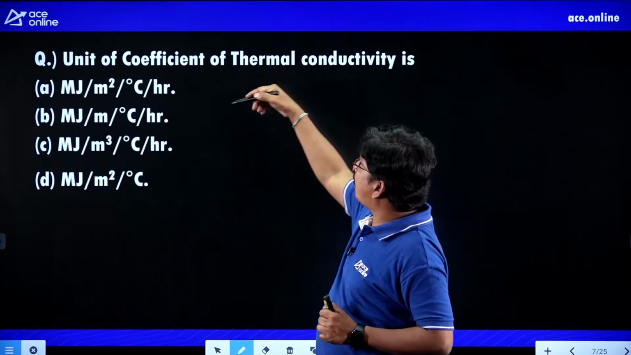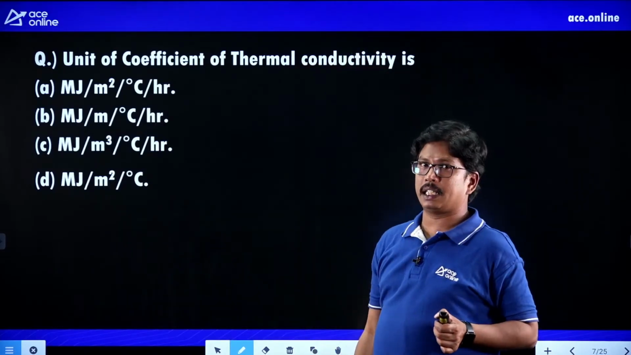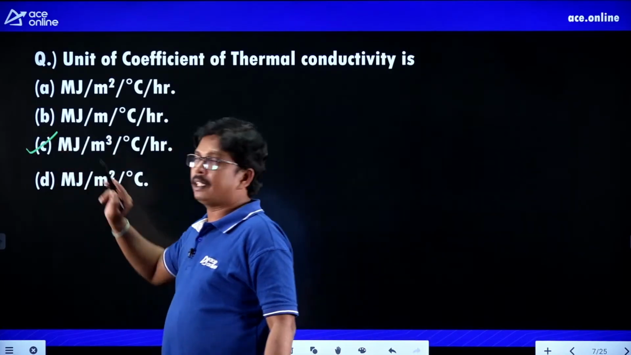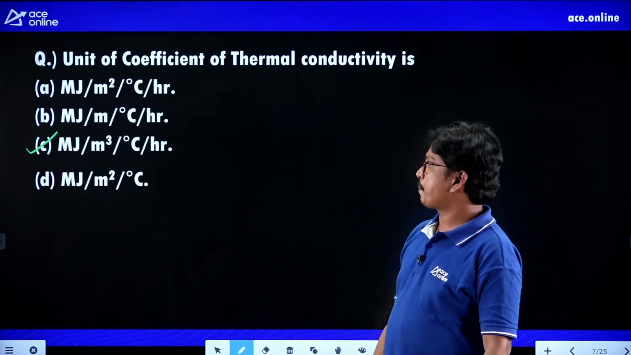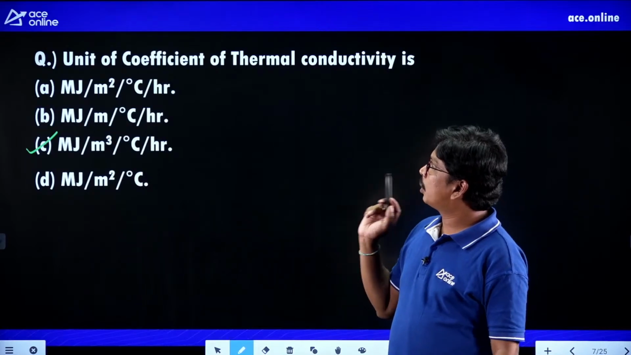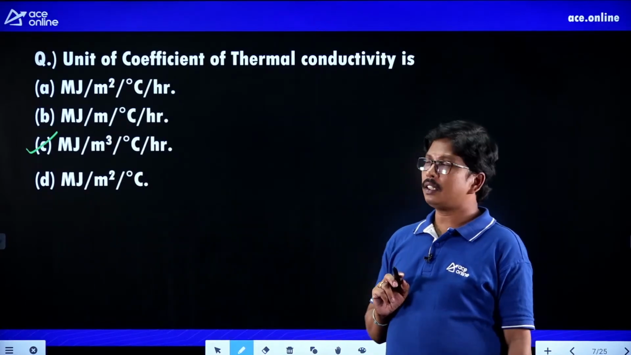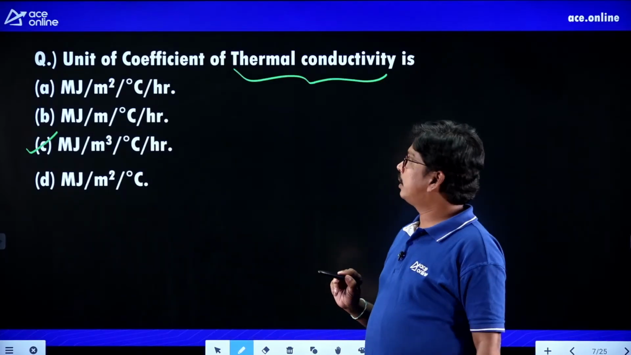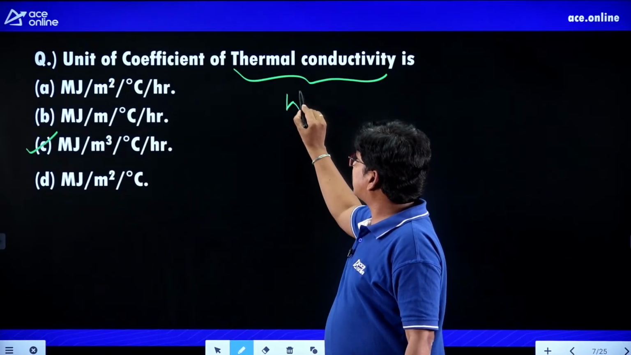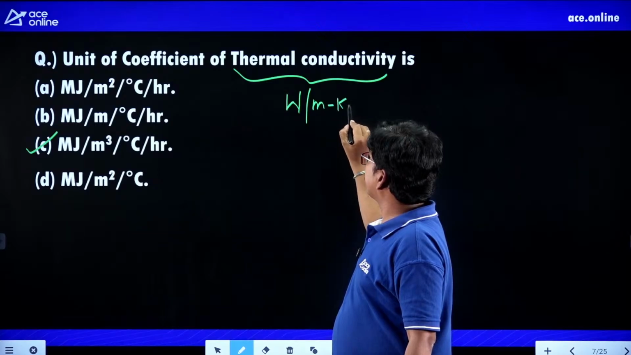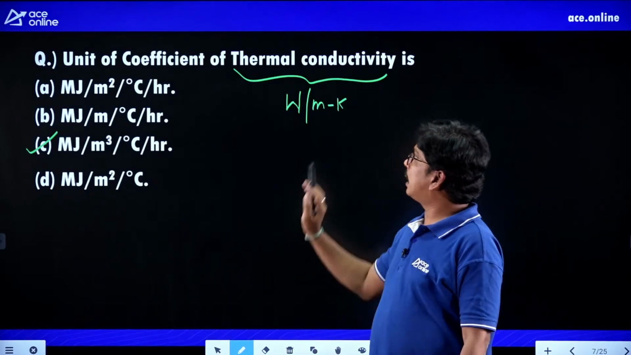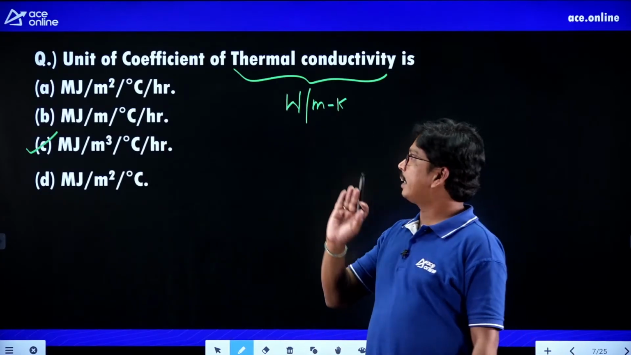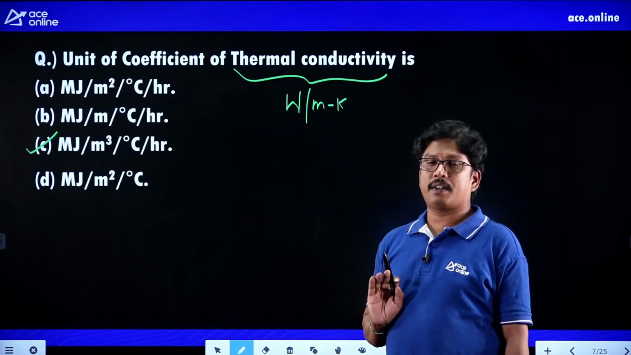They are asking for the unit of coefficient of thermal conductivity. It is megajoules per meter cube per degree centigrade per hour. That is the unit of coefficient of thermal conductivity. And what is the unit of thermal conductivity? It is watts per meter Kelvin. Try to remember the units also, because they ask questions related to units in utilization of electrical energy, students.